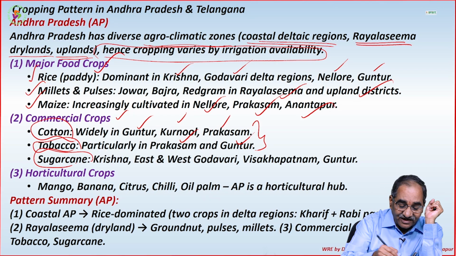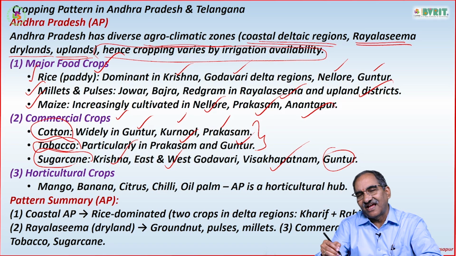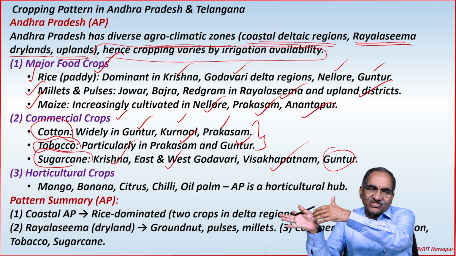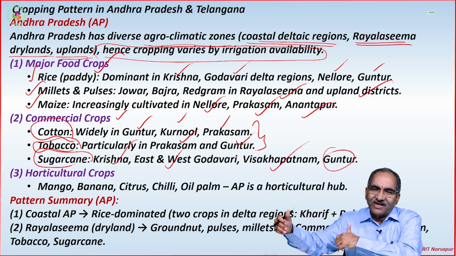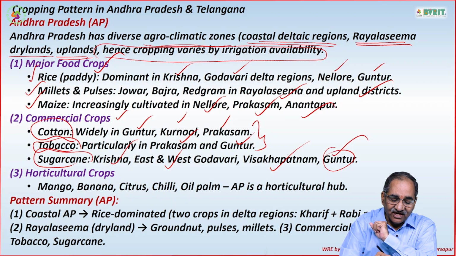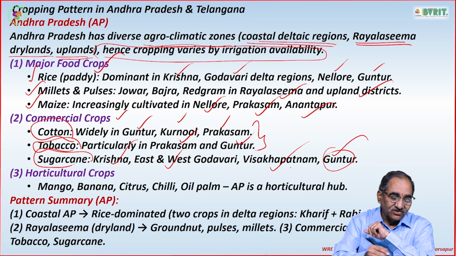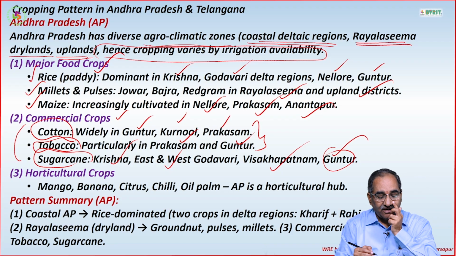Sugarcane, if you take it, Krishna, East West Godavari, Visakhapatnam, these are all the basic things, and Guntur a part of it actually. Only thing is where the Krishna river is there, on the banks of it, at some portions in Guntur district. Otherwise, Krishna, East and West Godavari, Visakhapatnam, sugarcane. So this is regarding the commercial crops.